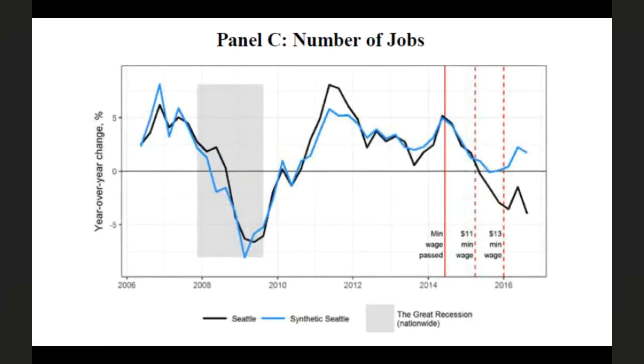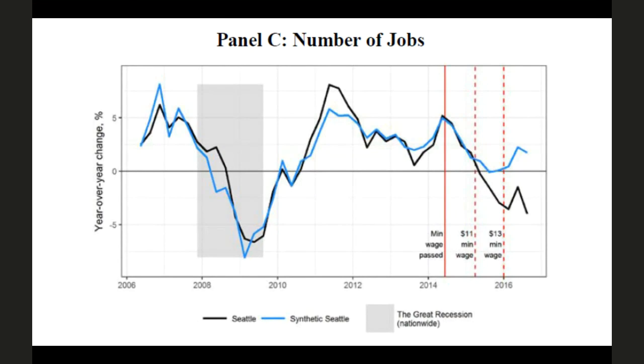Maybe we care about number of jobs. We might actually think that hours worked could go down for reasons that are good for employees. Maybe if I'm a college student and I go from earning $9 an hour to earning $11 an hour, maybe I actually cut back on the number of hours I request because of an income effect. So if we see just a reduction in hours but not a reduction in jobs, we might interpret that differently.